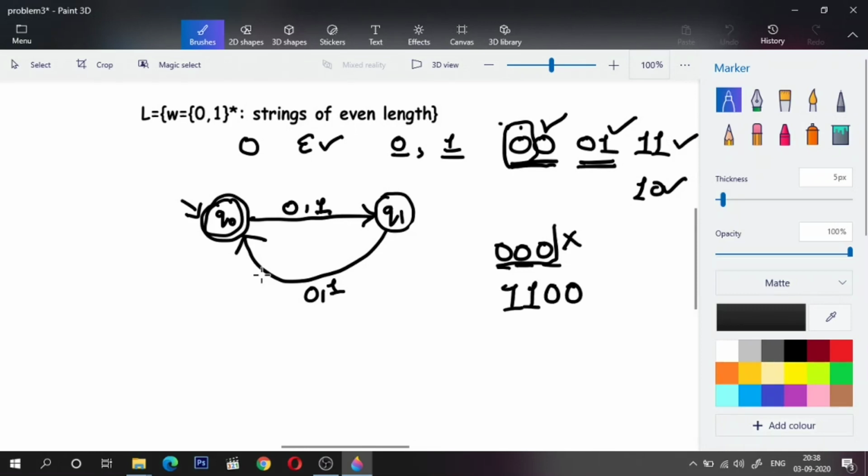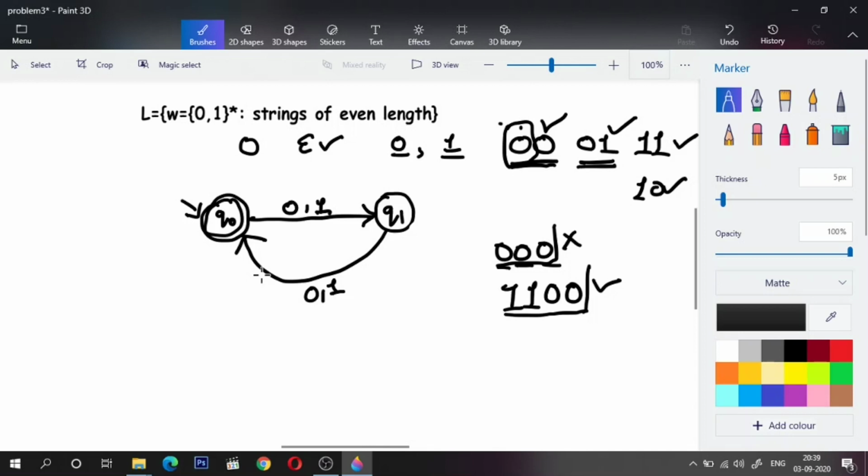What about this? Okay, so this will be accepted. Q naught upon 0, Q naught upon 1, I'll go to Q1, Q1 upon 1, I'll go to Q naught, Q naught upon 0, I'll go to Q1 again, Q1 upon 0, I'll go to Q naught. So at the end, I'll end up in Q naught, which happens to be the accepting state. So this will be accepted, right? Okay.